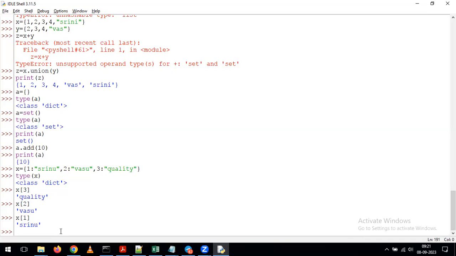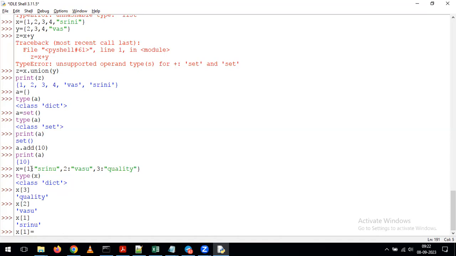Now, for example, out of these keys 1, 2 or 3, I want to change the value for 1. Coming to 1, I have the value Srinu. Now my requirement is I want to update the value for 1. So what we can do here is just give x of 1. Now tell me, what is the meaning of x of 1? It is the value of 1, which is nothing but taking the value of 1 by using the key.